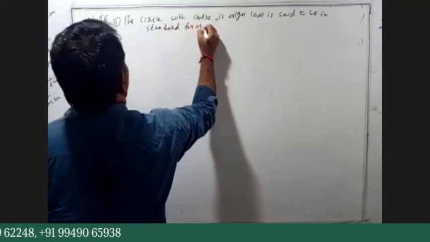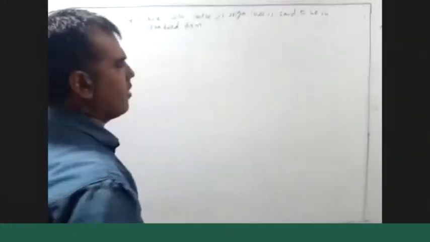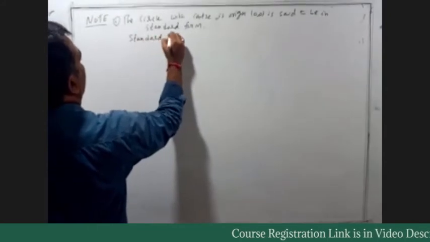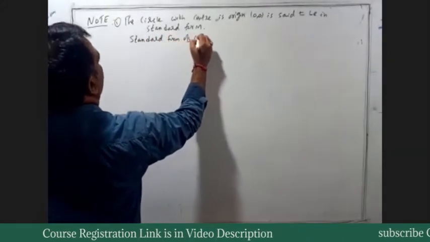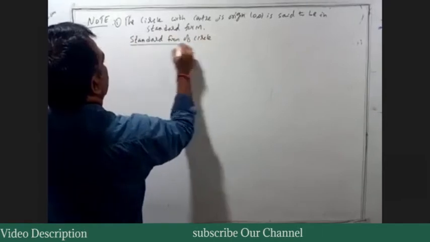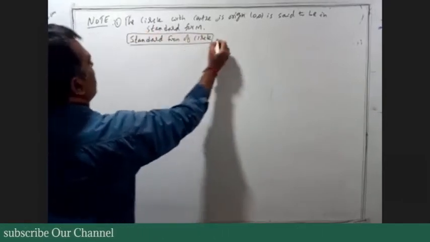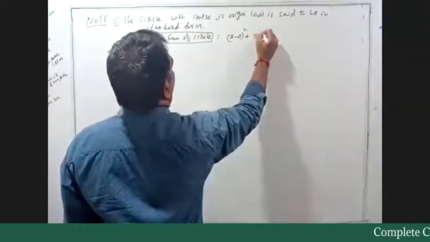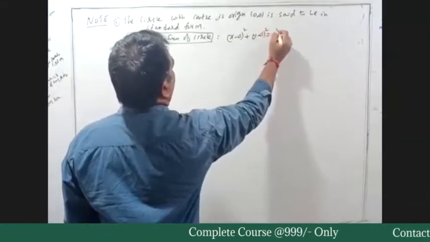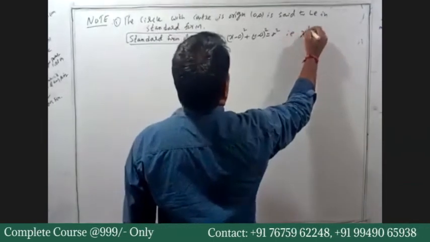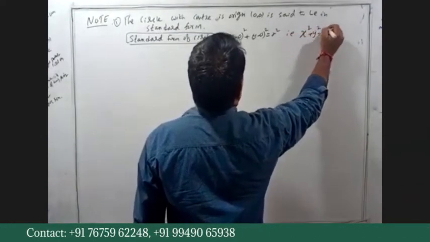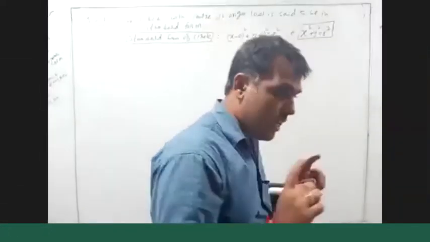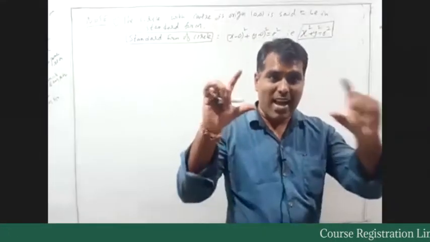Now you tell me, what is the standard form of circle? The standard form of circle is with the center (0, 0). So (x minus 0) whole square plus (y minus 0) whole square equals r square. That is, x square plus y square equals r square is said to be the standard form of circle with the center (0, 0).